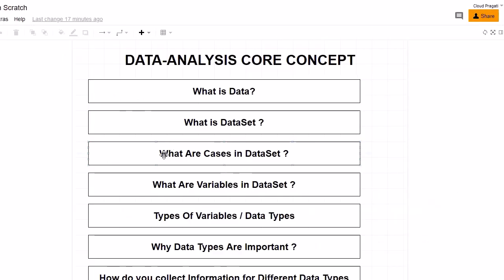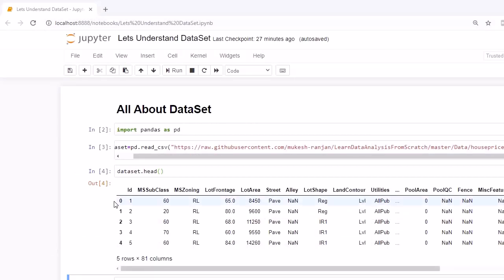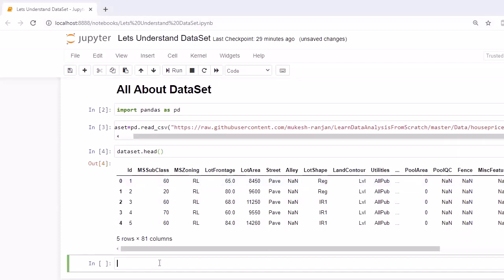The next topic is what the cases in a dataset are and what the variables in a dataset are. In this example, each record is a case, and each column given here is a variable. These variables are also called attributes of the given data. If you want to know how many cases and how many variables are in this dataset, you need to use dataset.shape.